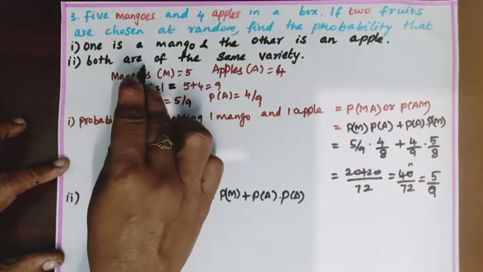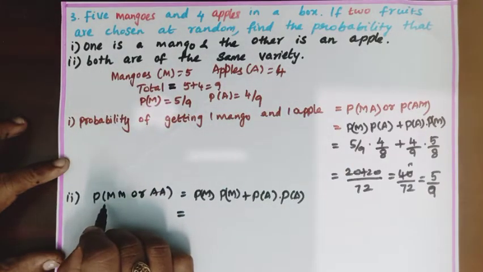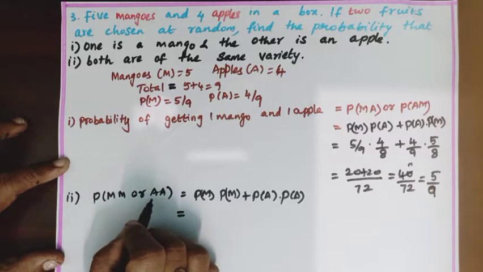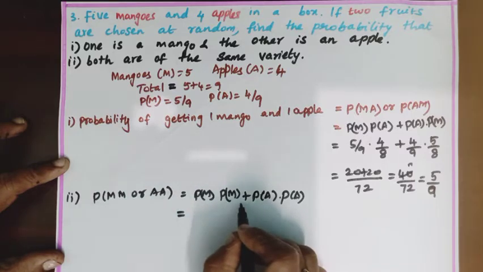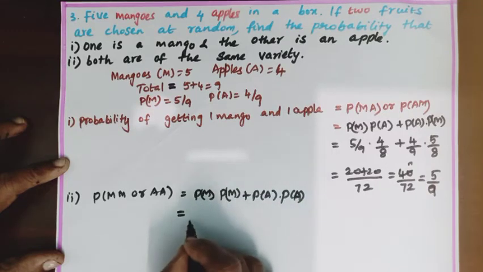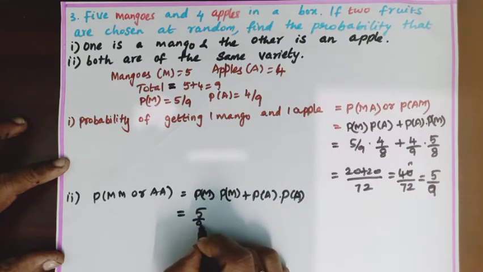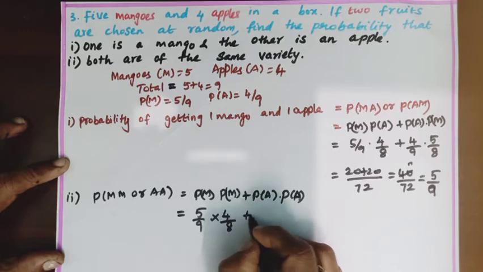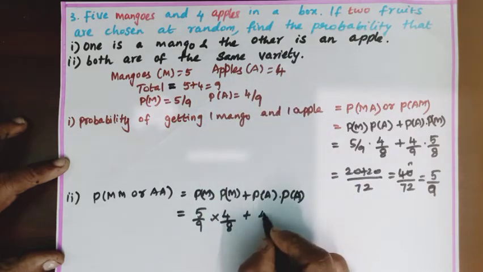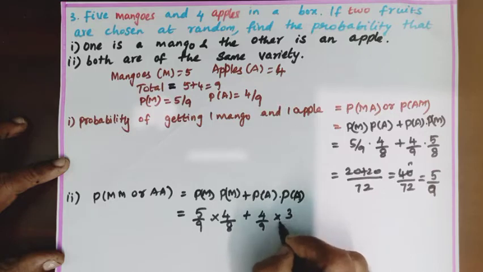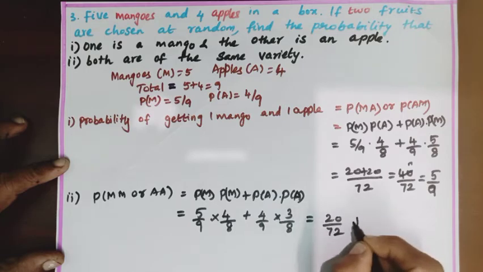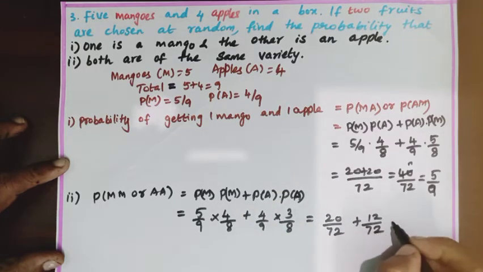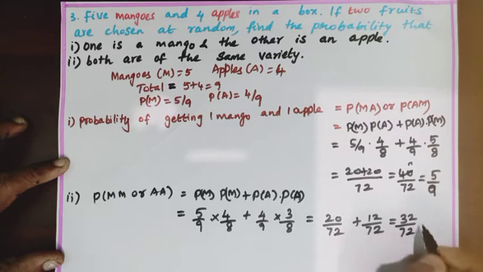Second subdivision, both are of the same variety. The probability of getting the same variety, mango or apple, is equal to P of M into P of M plus P of A into P of A. So we get P of M 5 by 9 into, since we have already selected one fruit, 4 by 8, plus apple 4 by 9. After selecting one, we will have 3 by 8, which is equal to 5 fours are 20 by 72 plus 4 into 3 is 12 by 72, which is equal to 32 by 72, which is equal to 4 by 9.